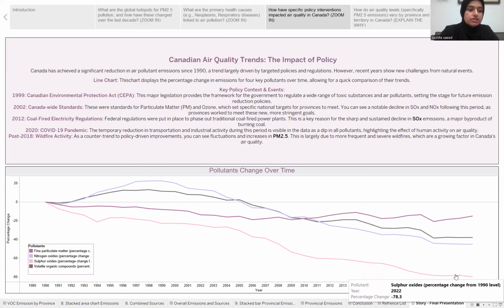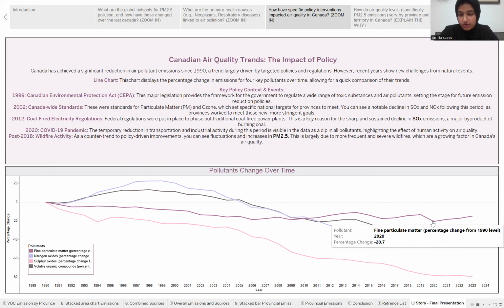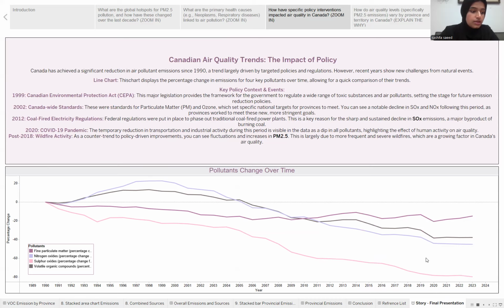And then we also see a temporary dip in emissions from the COVID-19 pandemic in 2019 to 2020. We can also see a new challenge though. We see fluctuation and an increase in PM 2.5 after 2018, which we can connect to the more frequent and severe wildfires that we've been seeing recently.